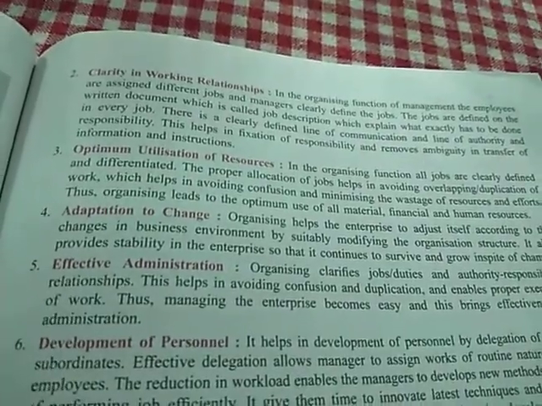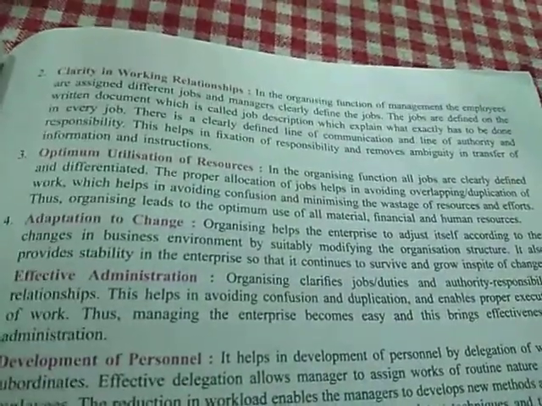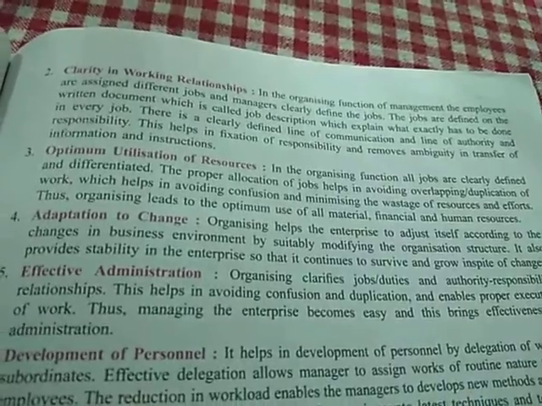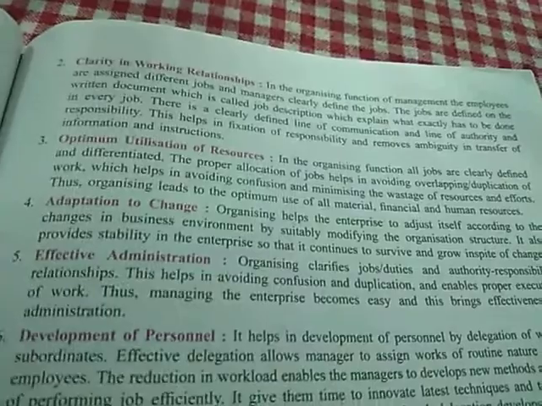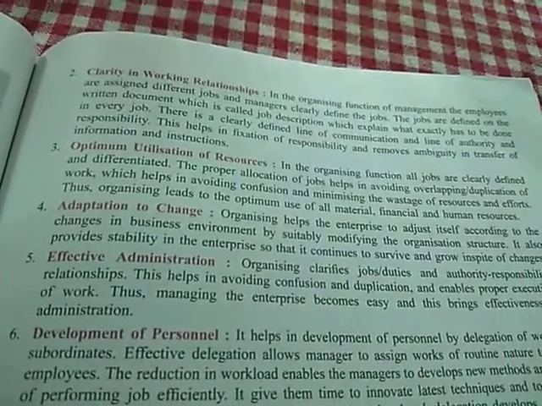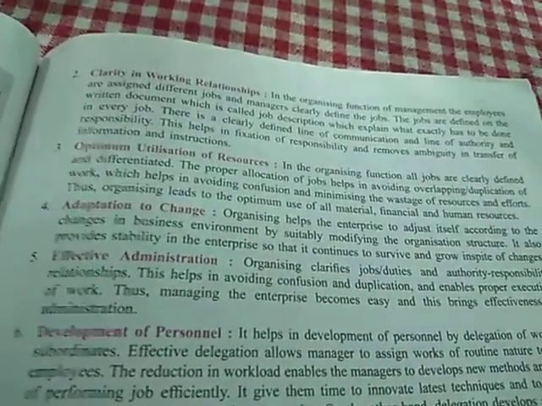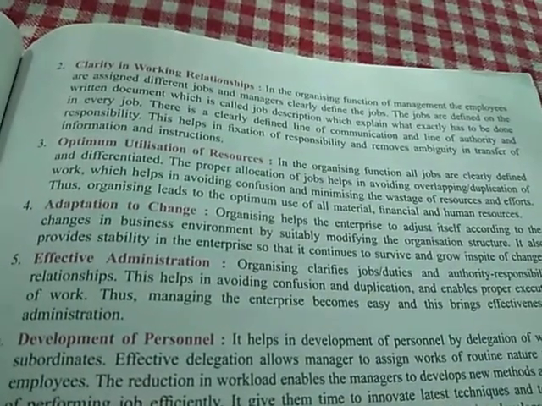Next, optimum utilization of resources. In organizing function, all jobs are clearly defined and differentiated. The proper allocation of jobs helps in avoiding overlapping and duplication of work, which helps in avoiding confusion and minimizing the wastage of resources and efforts. So through this, proper utilization of resources can be done.